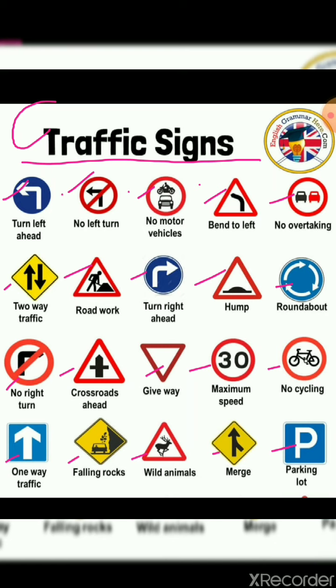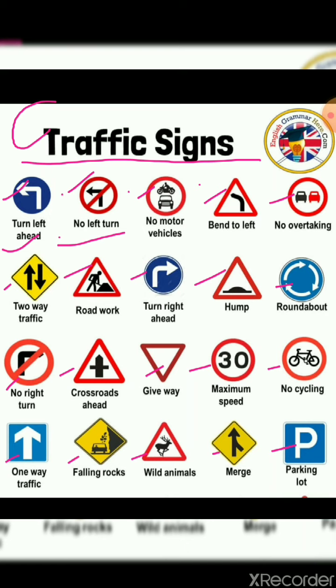For that reason, signs. See, you can see the first one over here, that is turn left ahead. This symbol shows us that we have to turn to the left side. Then this symbol, no left turn, that means if you go on the road, don't take a left turn. This cross shows us that.